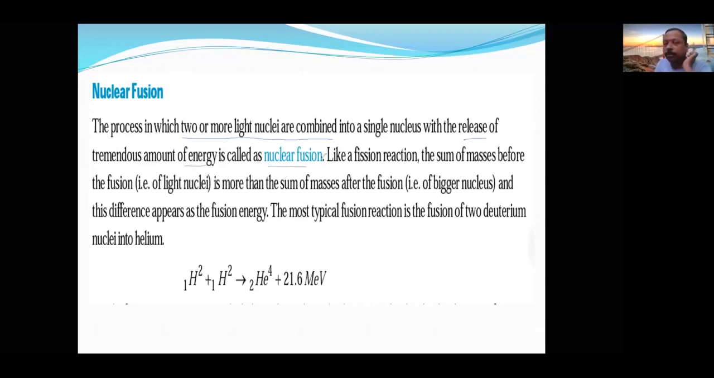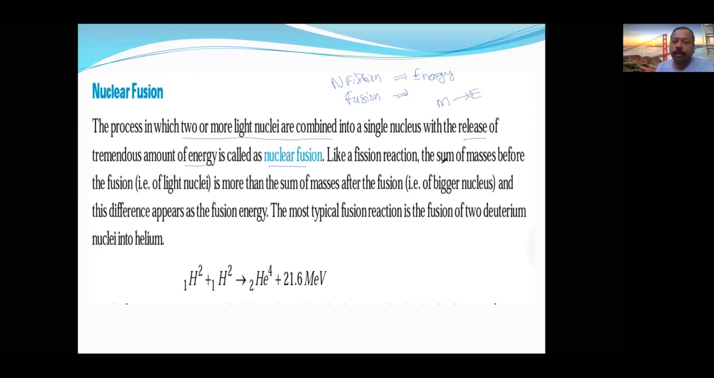But there are two common things in nuclear fission and nuclear fusion. What are the two common things? They both release a tremendous amount of energy. Release of energy is one common thing. And one more common thing, they both convert mass into energy, according to Einstein's mass-energy equivalence.